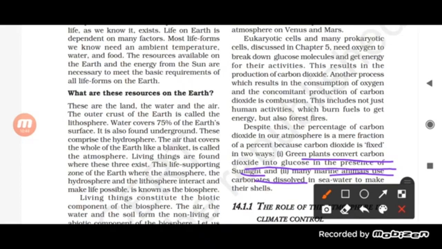So the process of photosynthesis involves the conversion of carbon dioxide, which is used by the green plant, into the glucose molecule in the presence of sunlight, that we call photosynthesis. And there are aquatic animals, marine animals also, students, which help in dissolving the carbonate in sea water to make their shells. So that is about how marine animals use the carbonate dissolved in sea water to make their shells.